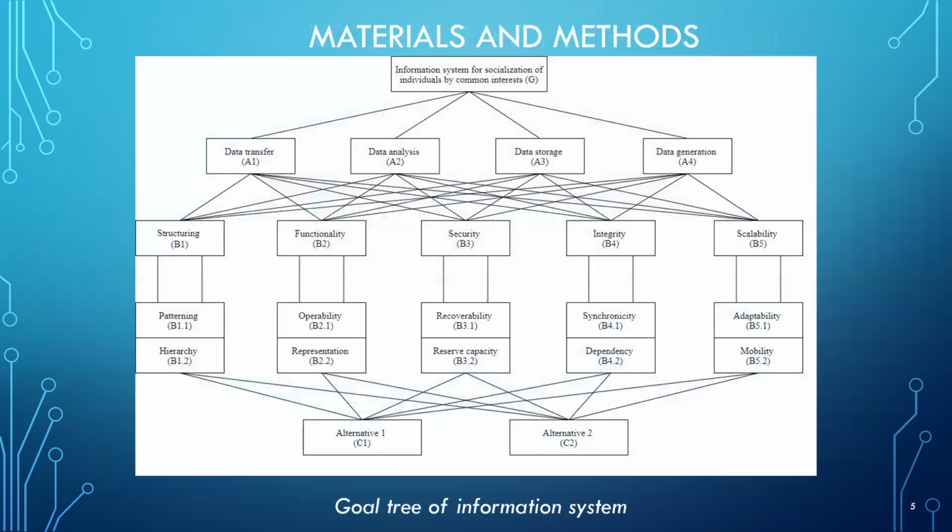The main aim and aspects of the system's functioning are formulated using the goal tree to describe the intelligent system. In this case, the system is regarded as an intelligent system for the socialization of individuals by common interests. On the slide, you can see a goal tree of the intelligent system containing 4 levels of hierarchy. And the next step is to prioritize hierarchical elements.